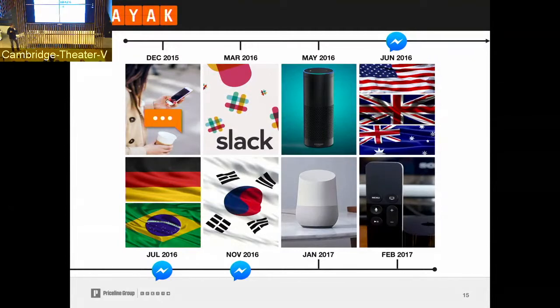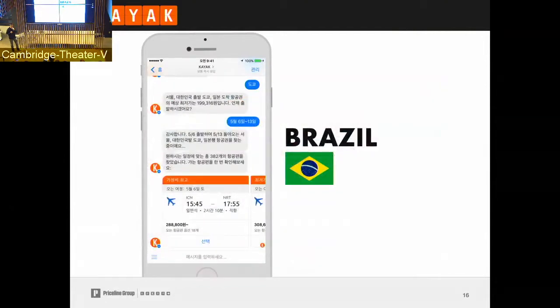So going to the languages, yes, Facebook Messenger is available worldwide. This is an example of our bot in Brazil. This here is an example of our bot in Korea, so that's in Hangul. It's pretty much a similar interface.